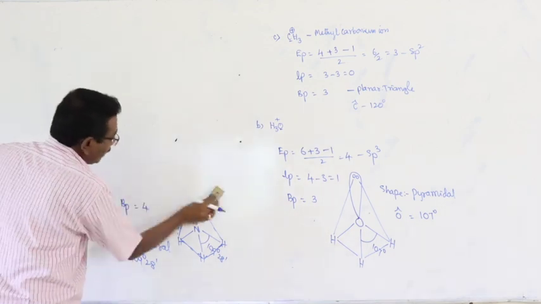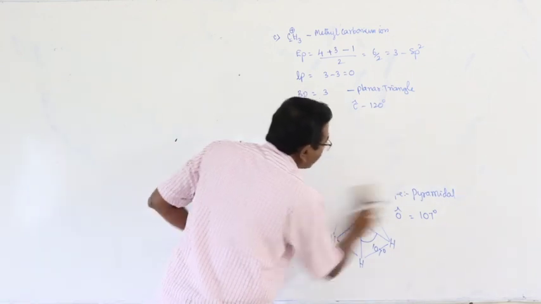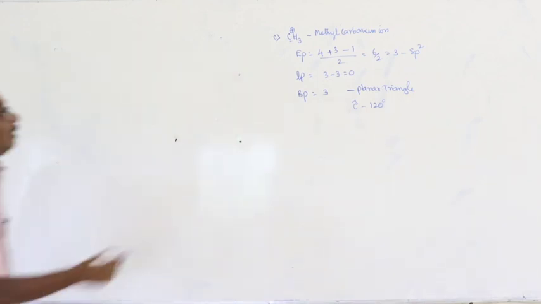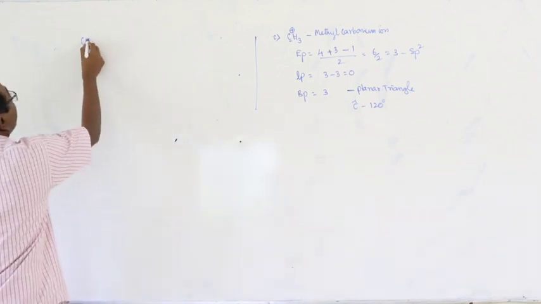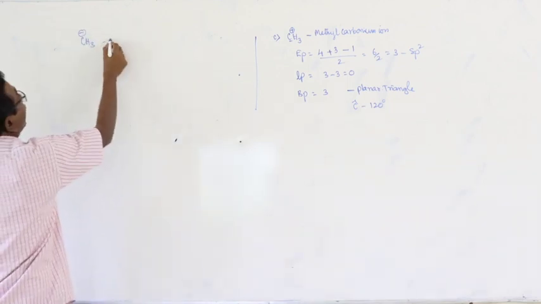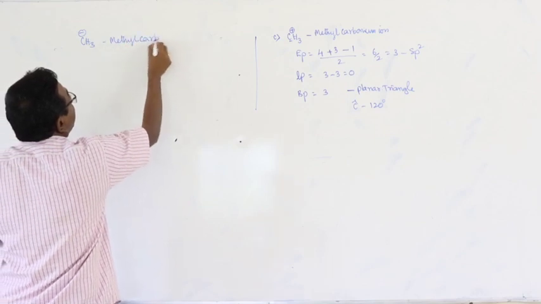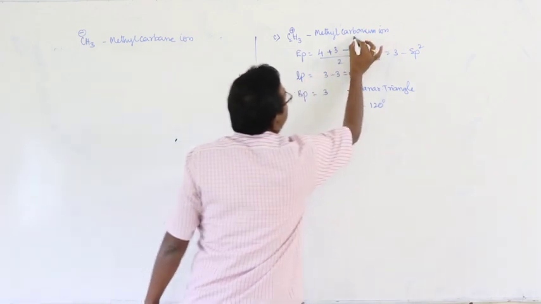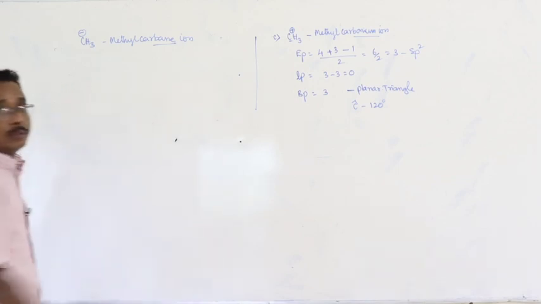Here is another important objective question, very close or similar to that of methyl carbonium ion. What is the type of hybridization in methyl carbanion? Methyl carbanion. Carbonium means positive, carbanion negative.